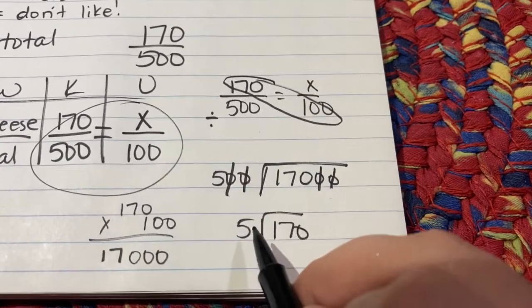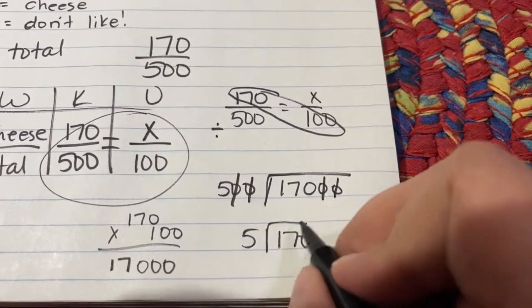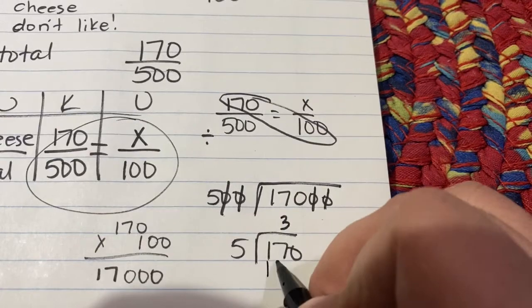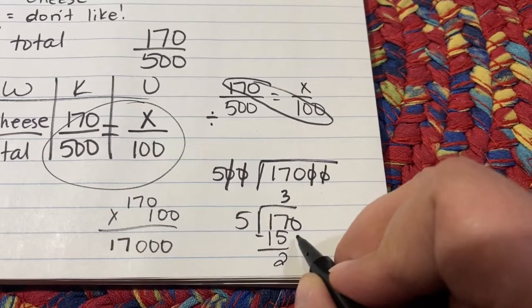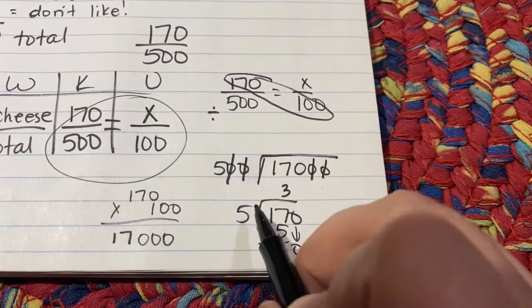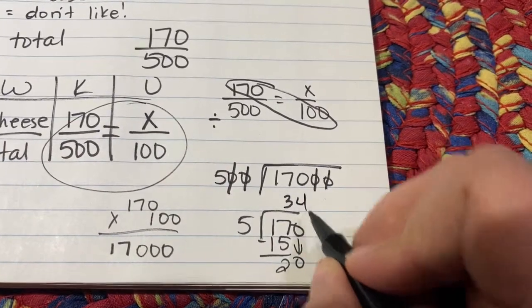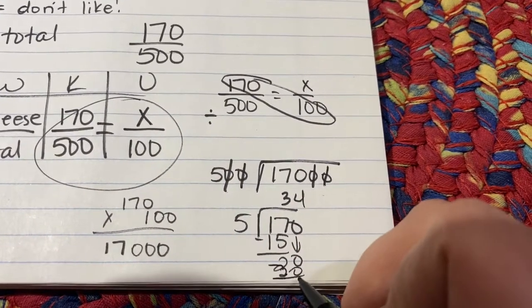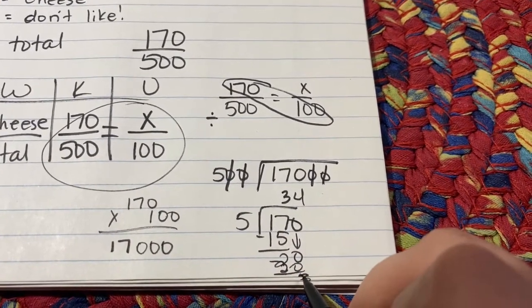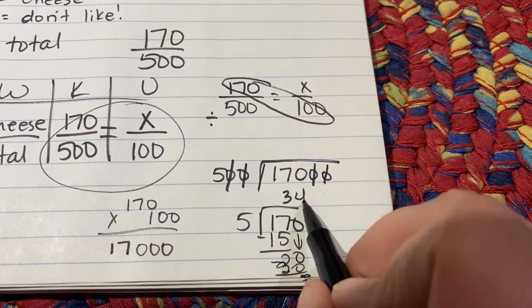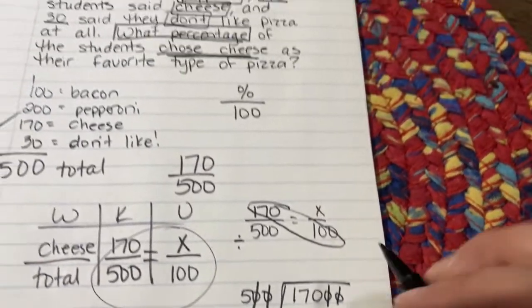So we're going to go into it. 5 goes into 17 3 times, which is 15. Subtract, we get 2. Bring down your 0. I'm running out of paper. 5 goes into 20 4 times. Oops, sorry, ran out of space. So I got a remainder of 0, so I can stop. So my answer is 34%.